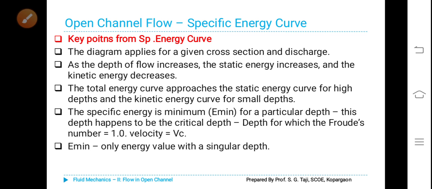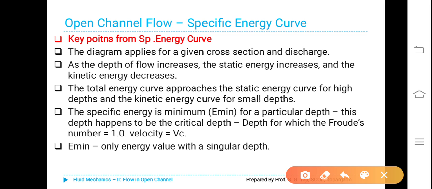Key points from specific energy curves. What are all the key points we should remember from the specific energy curve which we have plotted? If you want, I will plot it once again and show how to plot the specific energy curve. Specific energy is taken on the x-axis and depth is taken on the y-axis. For different values, you can plot the curve.